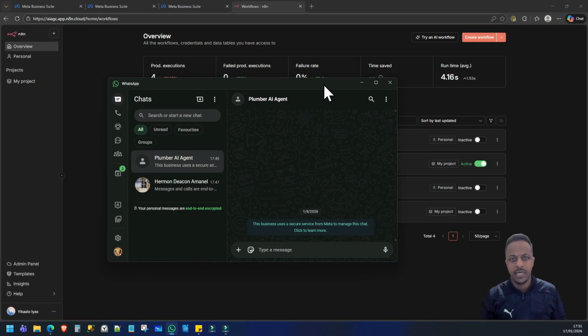So what I'm going to show you today is a small snippet of the power of AI agents using ChatGPT as the brains to power these customer service AI agents in this example today. I'm going to use N8n and we're going to use the credentials from Meta, obviously combine them together and create an AI agent on WhatsApp.